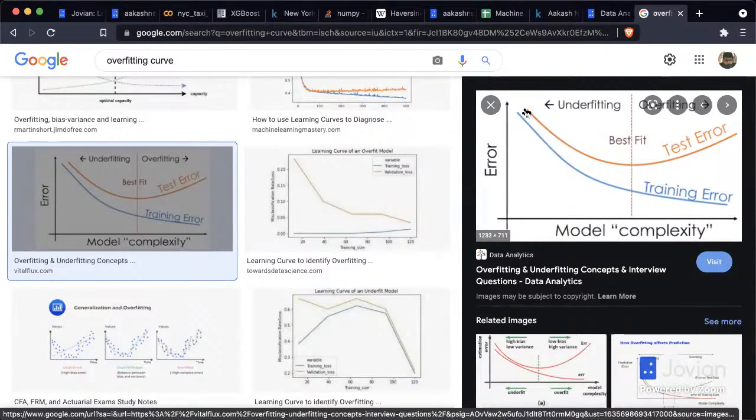It simply doesn't have all those parameters to learn enough about the data. As you increase the model's capacity, which is increase the number of estimators or increase, let's say, the max depth, the model can start to learn more. So the training error starts to decrease and the validation error starts to decrease up to a point. And then what happens is at a certain point, the validation error starts to increase.